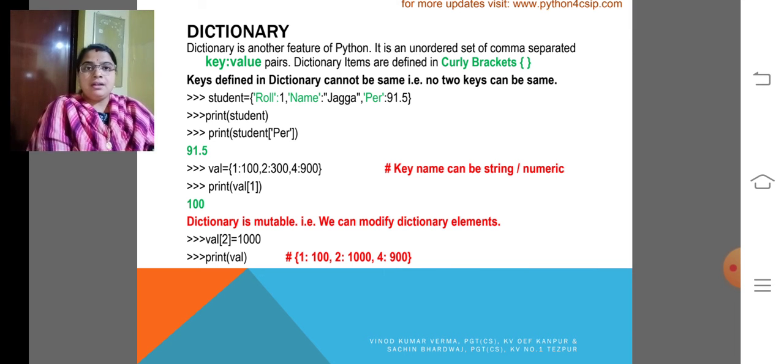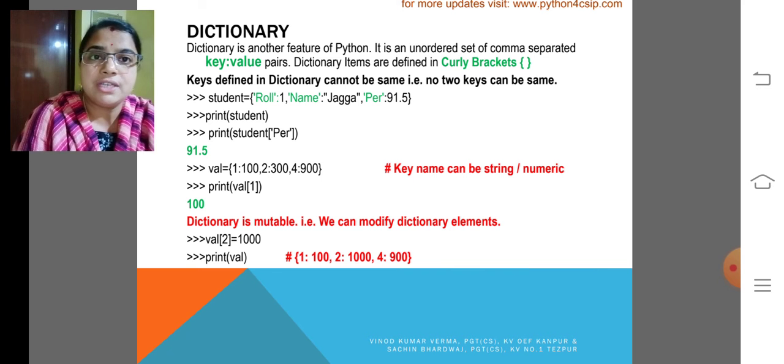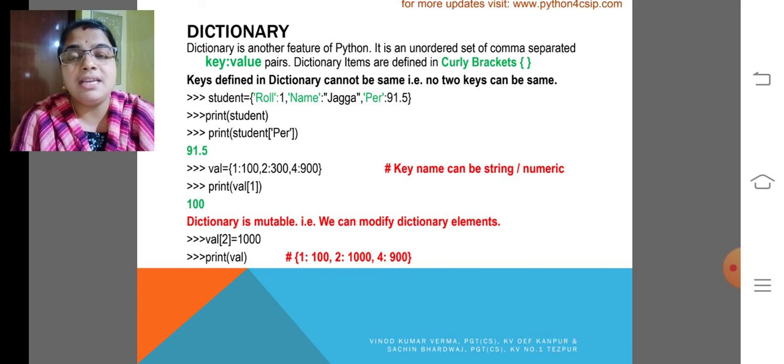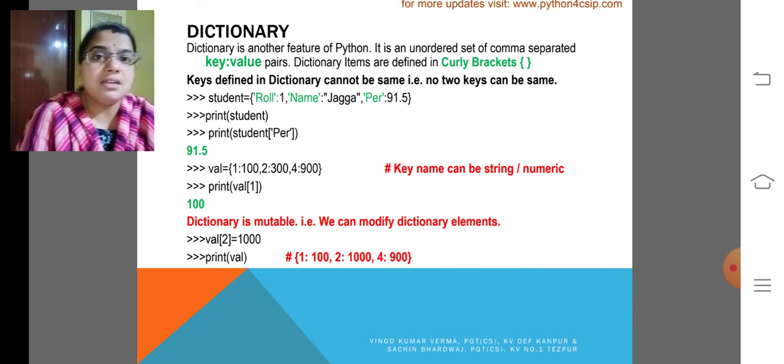My dear children, look at the example which I had given for a dictionary, student. I used a curly bracket. Roll number is a string type key, colon 1. Comma, name, Jagga. Then percentage, that is PER, 91.5. Then I closed the curly bracket.